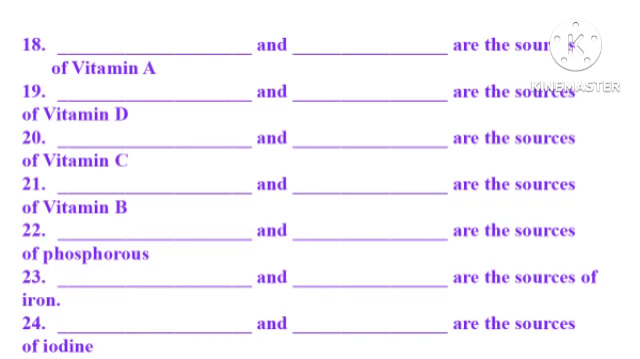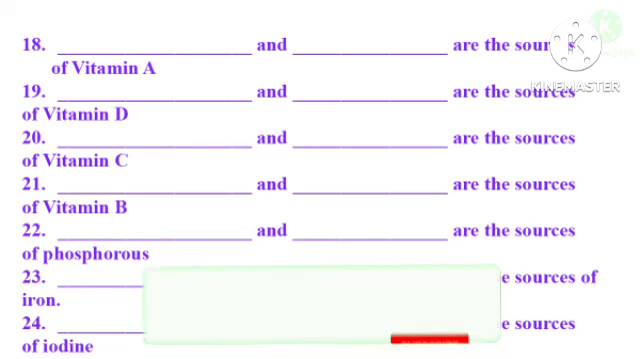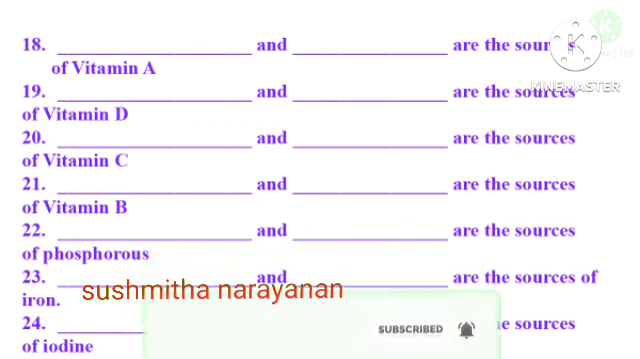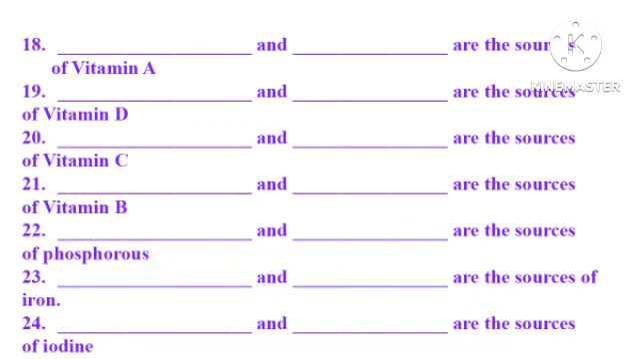Dash and dash are the sources of vitamin A. The answers are carrot and papaya. Question number 19. Dash and dash are the sources of vitamin D. The answers are sunlight and fish. Dash and dash are the sources of vitamin C. The answers are orange and tomato.